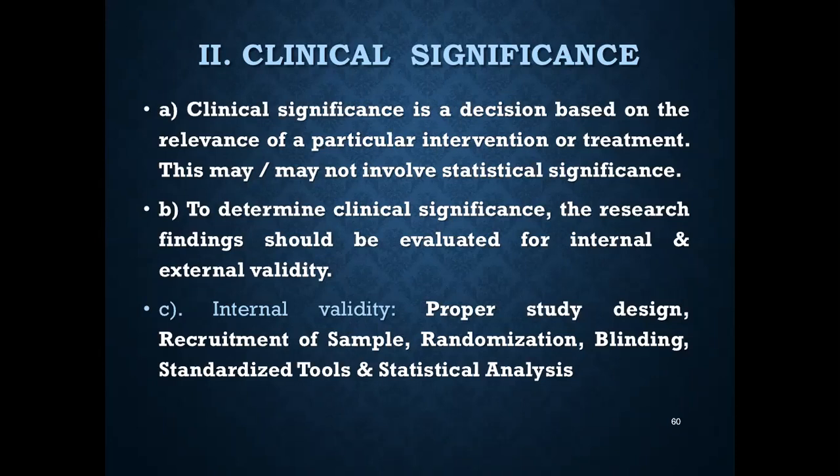To determine clinical significance, the research findings should be evaluated for both validities, internal validity and external validity. Internal validity reveals the amount of bias within the study that may influence the research results. The factors that influence internal validity are proper study design, recruitment of the sample, randomization, blinding, standardized tools, and statistical analysis.